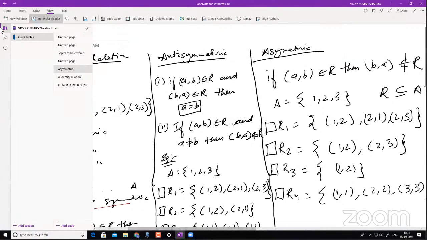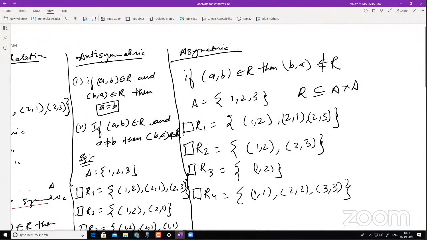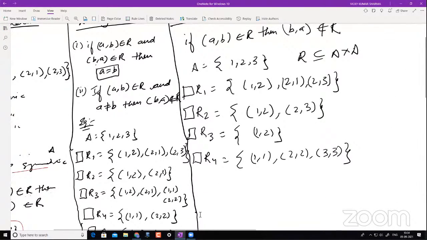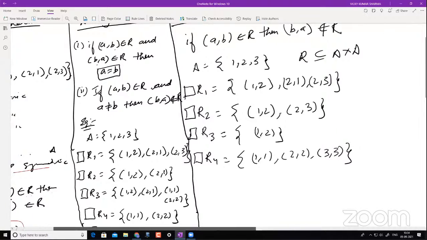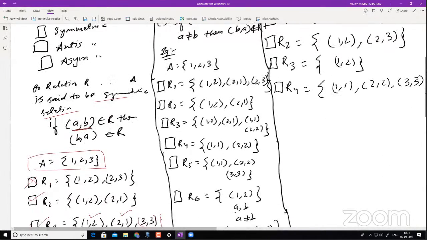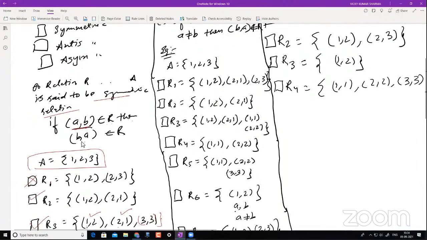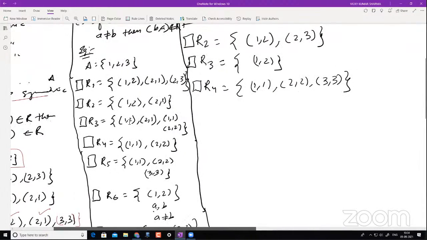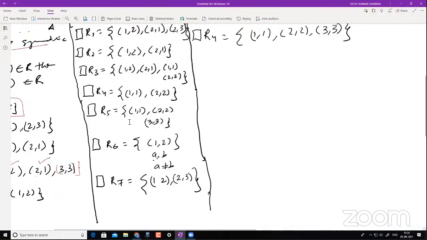For symmetric relation, there should not be any condition like for all A and for all B. That is nothing here, right? In this definition, it just says if A comma B belongs to R, then B comma A should belong to R. That's all. The first two things only.